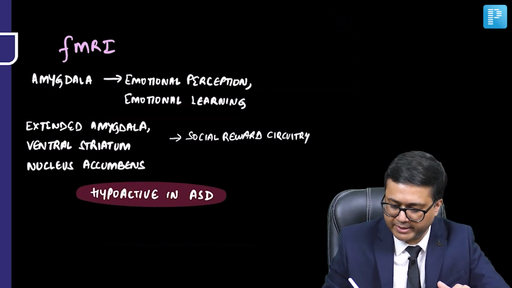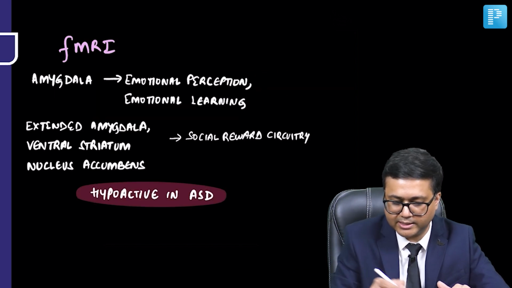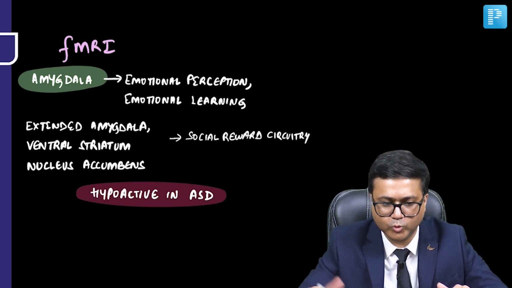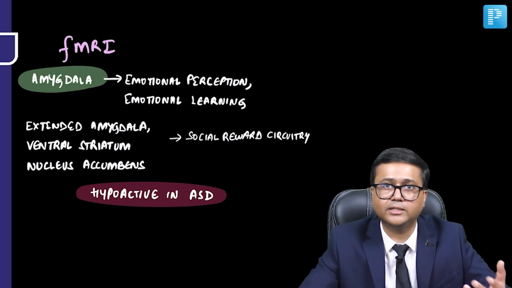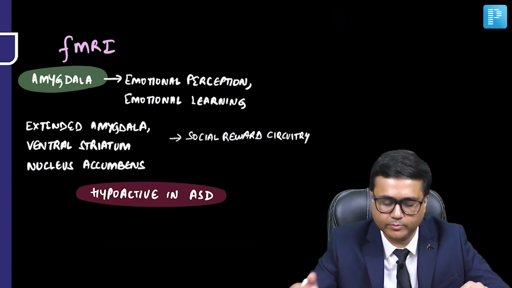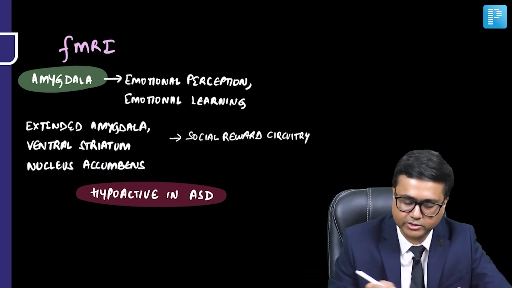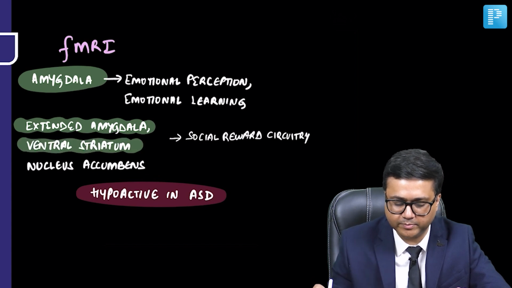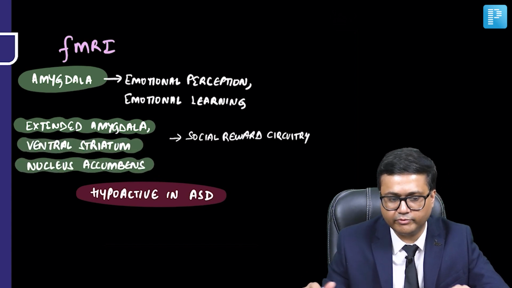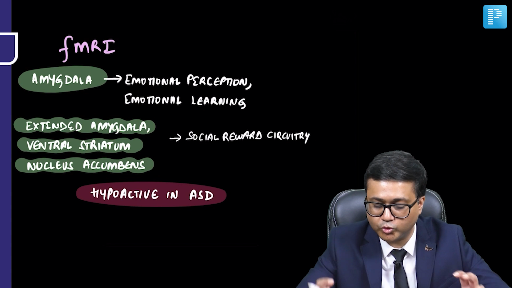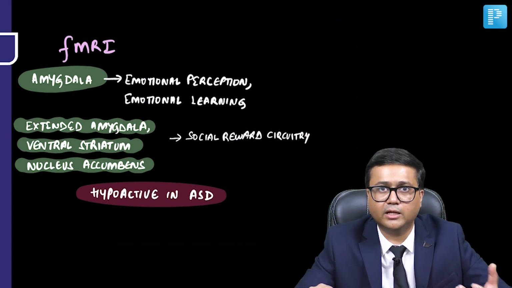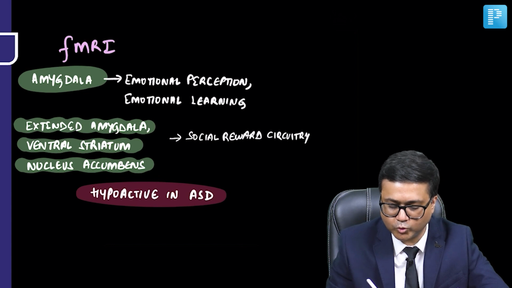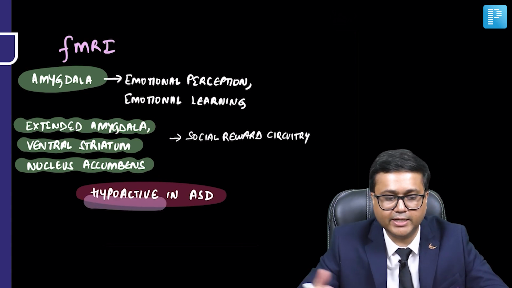Second is the amygdala. It is related with emotional perception and emotional learning, and this may also be dysfunctional in autism spectrum disorder. Then areas such as the extended amygdala, the ventral striatum, and the nucleus accumbens form the social reward circuitry. These areas are also affected, and fMRI studies have shown that they are hypoactive in ASD.